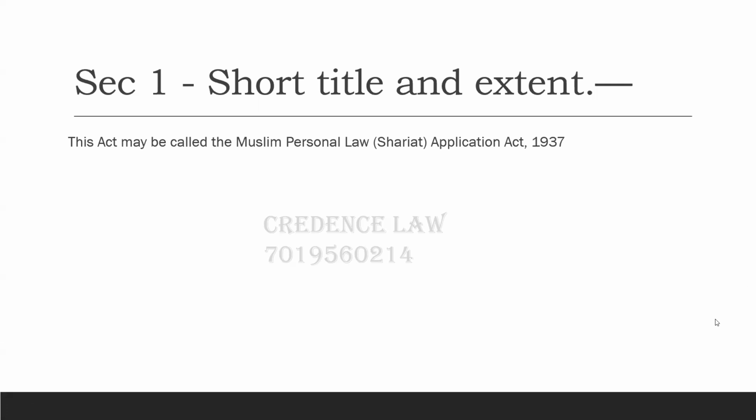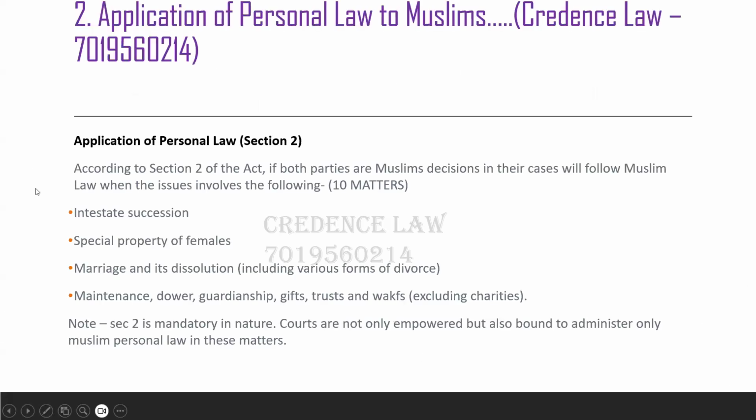Then comes the second section. Section number 2 deals with application of the personal law. According to section 2, if both the parties to the case are Muslims, at that point of time, Muslim personal law will be applied. These are the 10 matters in which Muslim personal law is going to be applied.